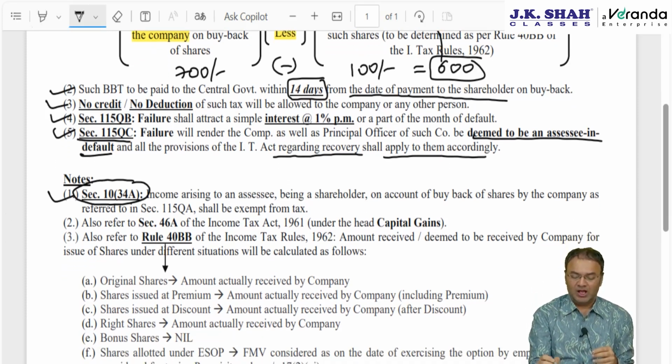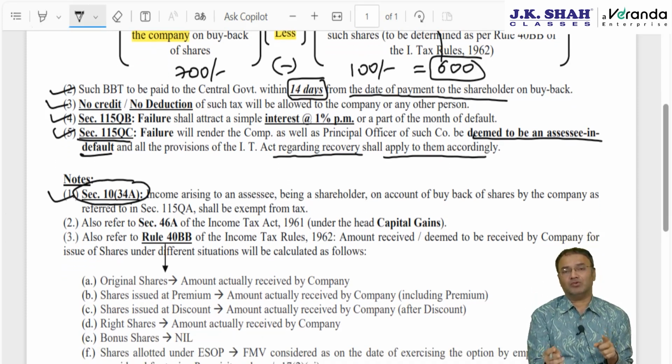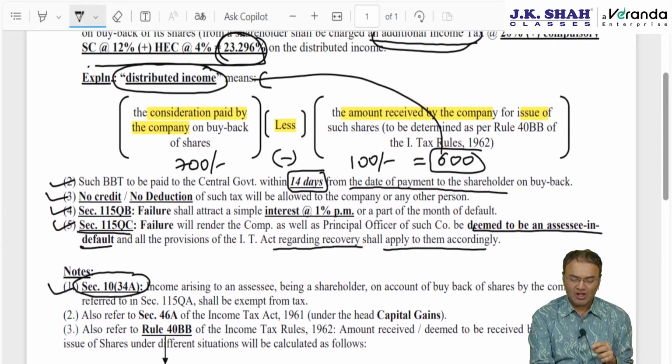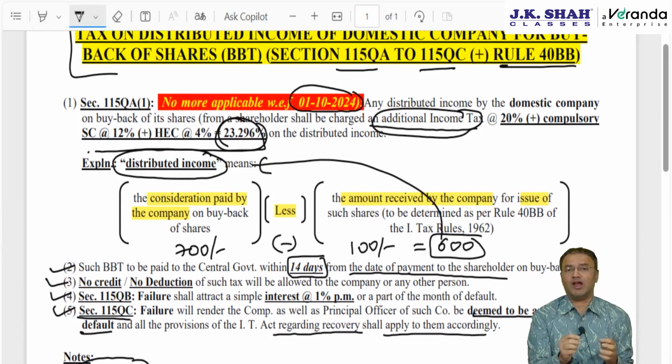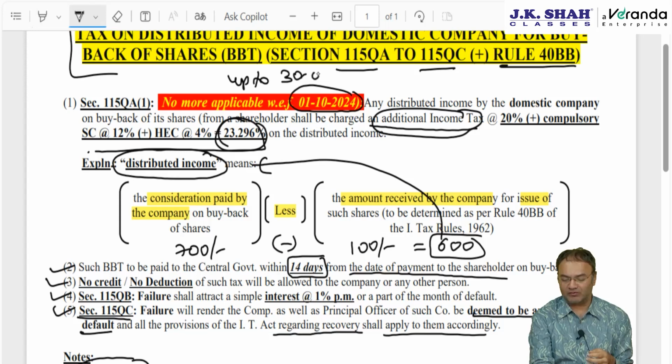Okay, and then this chapter was introduced only a few years back, and now it is deleted also. Before we proceed further, what kind of question can come in the exam? Because the chapter is applicable till 30th September 2024, if the institute wants to ask a question, these would be the last 2 attempts. That's why the institute may ask a question. It's a small chapter. Let's finish revising it.